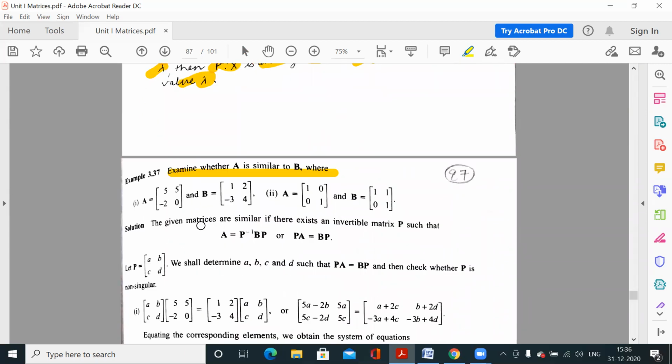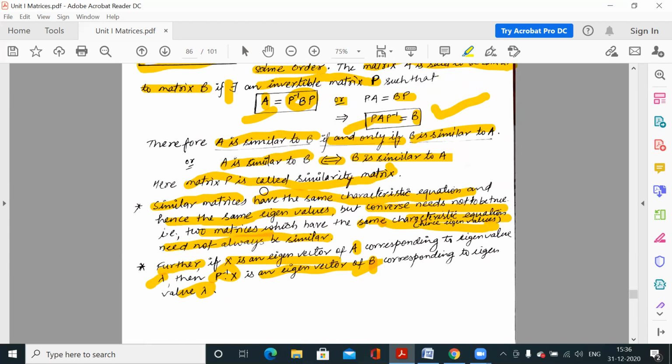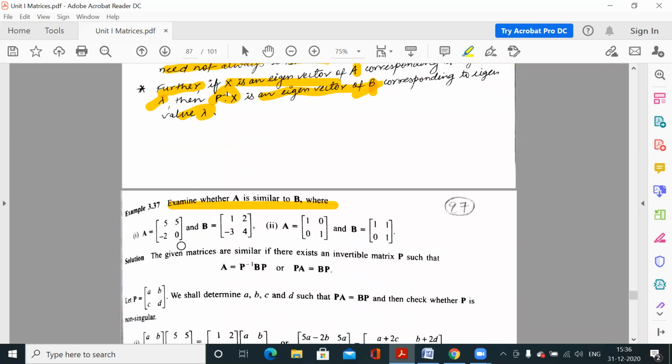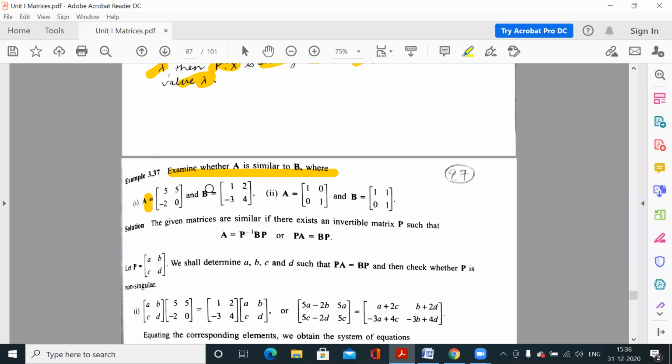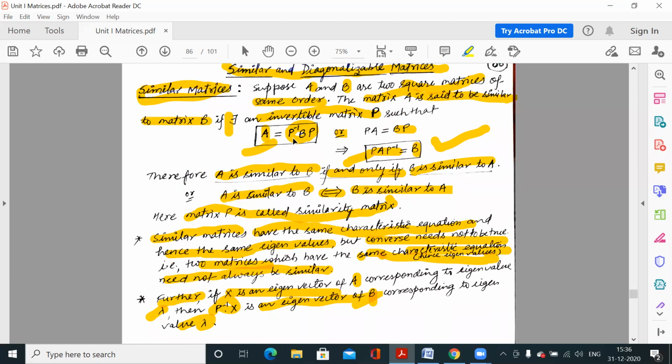Because we don't know what P is such that this condition is satisfied, here we have the A matrix and the B matrix. We know that the given matrices will be similar if there exists an invertible matrix P such that either A is equal to P inverse BP, or, if we multiply this equation by capital P from the left, PA is equal to BP. So we can use either of these definitions.